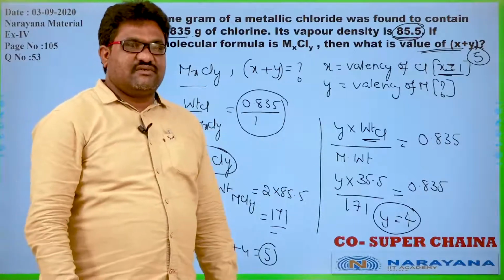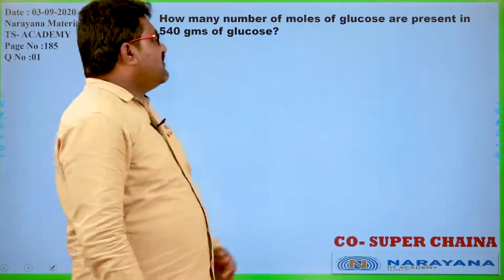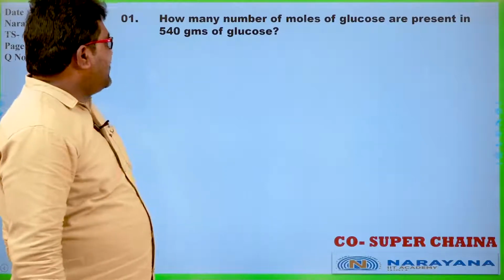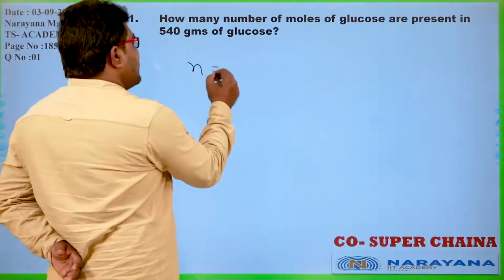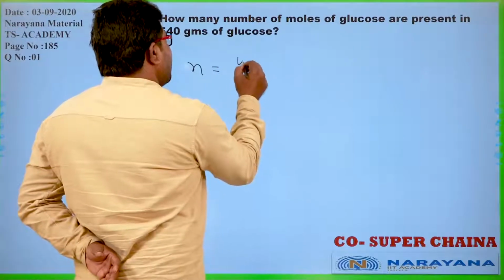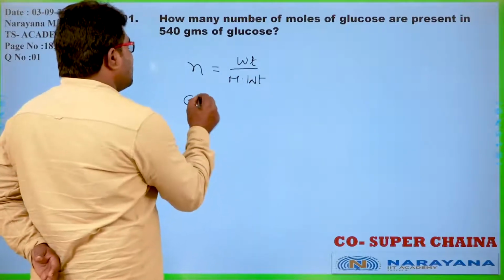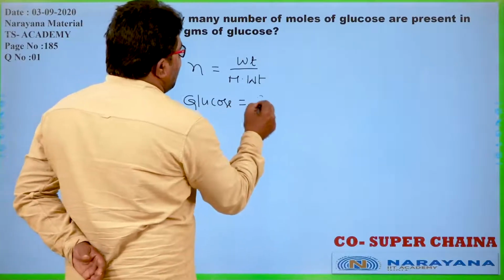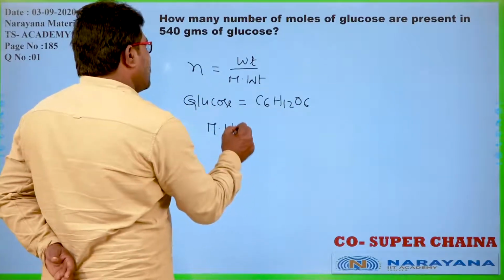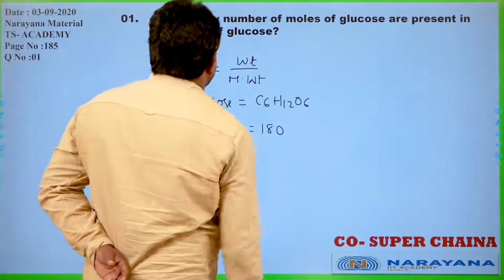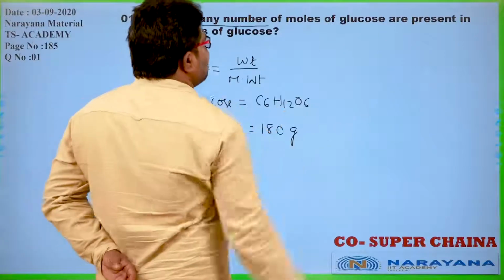Yes. Let us go for the next question. How many moles of glucose are present in 540 grams of glucose? As we know, the number of moles can be found using the formula: given weight of the compound by molecular weight of the compound. What is the formula of glucose? C6H12O6. So the molecular weight of that compound is nothing but 180 grams.